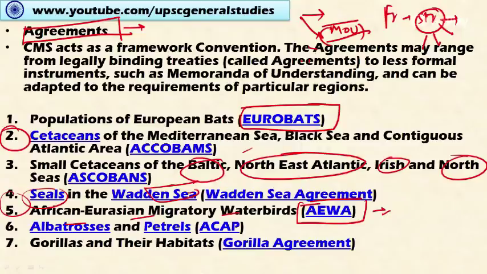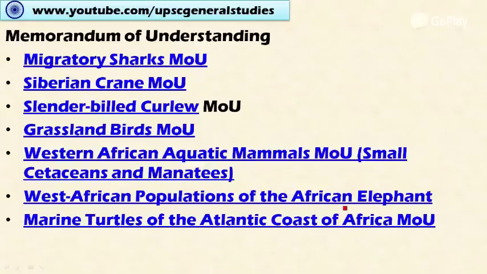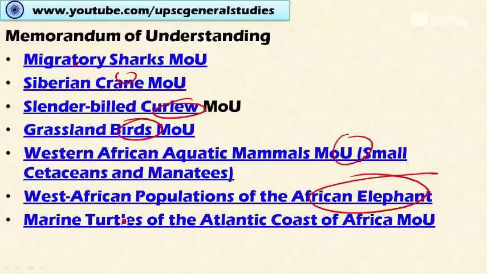And there is an agreement to conserve gorillas and their habitat as well. This is called the Gorilla Agreement. These agreements are legally binding, unlike the Memorandum of Understanding. Memoranda of Understanding are also signed between various range countries. These include ones for migratory sharks, the Siberian crane, slender-billed curlew, grassland birds, West African aquatic mammals, and West African populations of the African elephant. There is also one for marine turtles of the Atlantic coast of Africa.